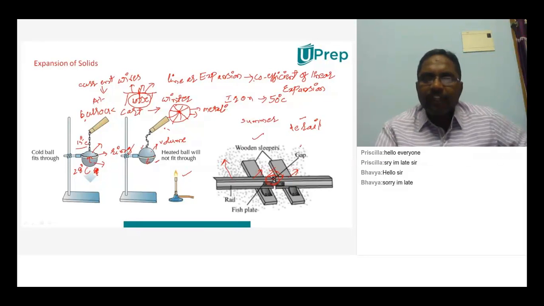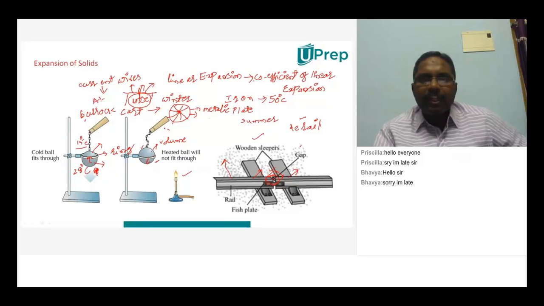Actually, on the surface of this particular wheel, a metallic plate will be there. If they are available in your city, you observe it. A metallic plate will be there. So the metallic plate will be wound onto this particular wheel. How will it be wound onto this wood wheel?